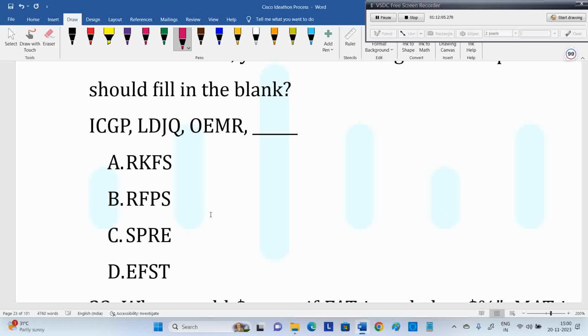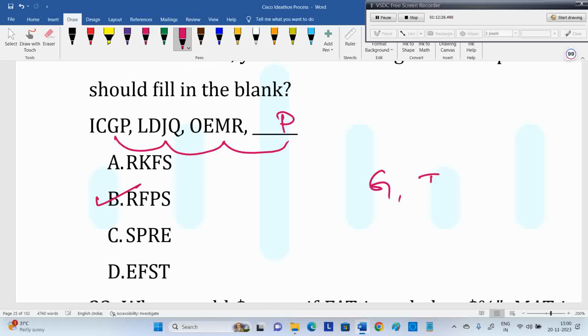Which letter is different? Work on that. Don't go for the first letter. Two options are the same. I am going with the third letter because the third letter is different in all options. I'll handle the third letter only. What is the third letter? G, J, M. Next should be P. P is there only in option B. That's it. I'm going with the third letter.